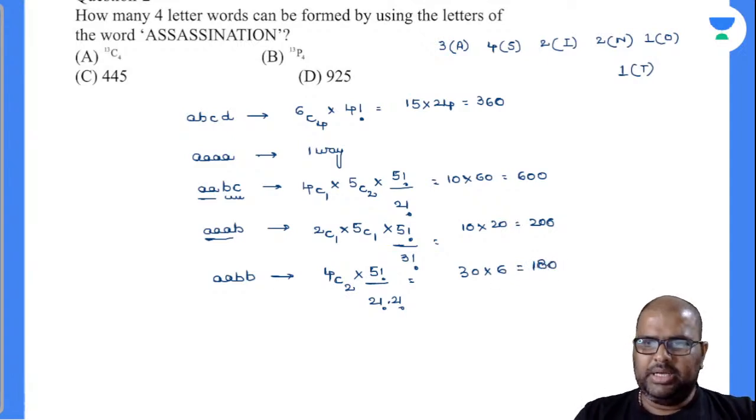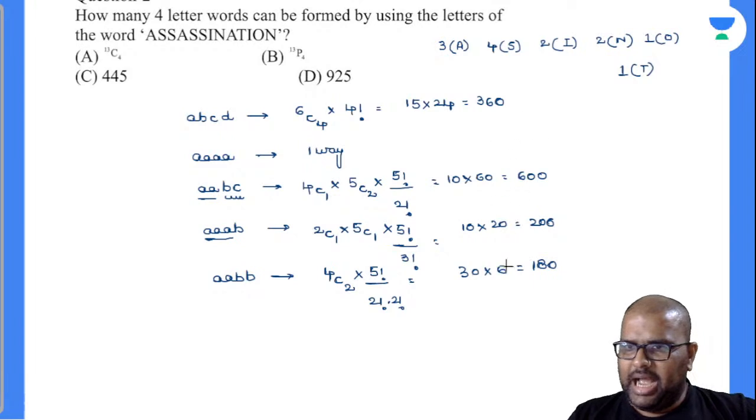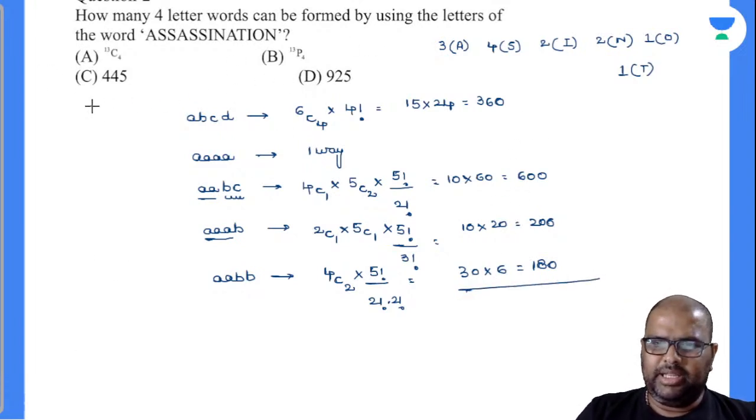Yes or no? Is there any other way? 1, 2, 3, 4, 5. Anything that we have missed out? We have done all correct now? Yes. Add all those things. That will be the answer, beta, right? So there are no options there. E option, I'll take down, none of these.